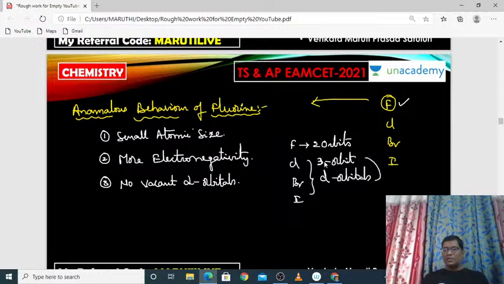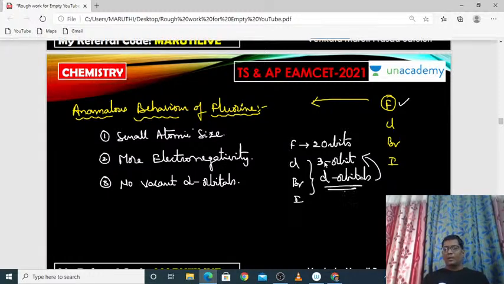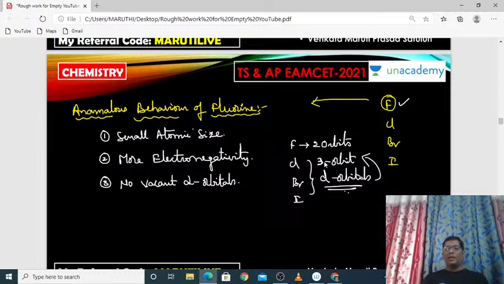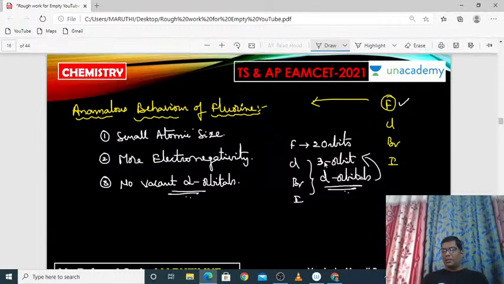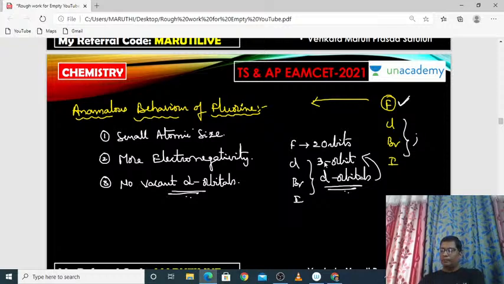The d orbitals are present only from the third orbit. That's why chlorine, bromine, iodine have vacant d orbitals, but fluorine cannot. That's why fluorine shows anomalous behavior compared with the remaining three elements. So for these three different reasons, fluorine exhibits anomalous behavior compared with the remaining 7th A group elements.